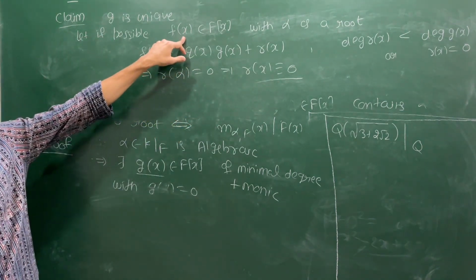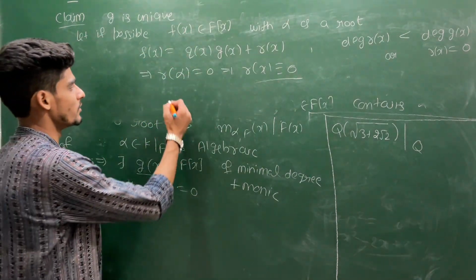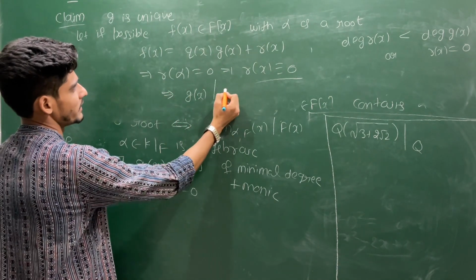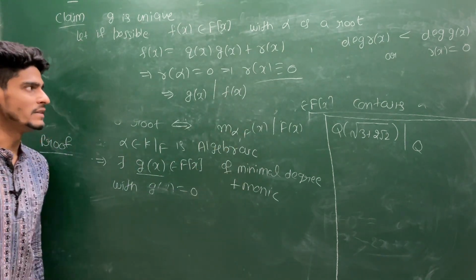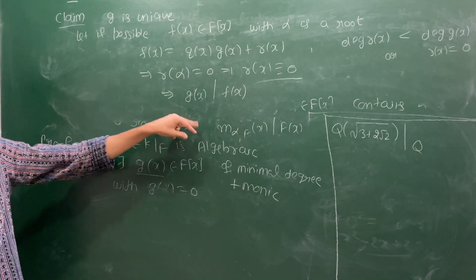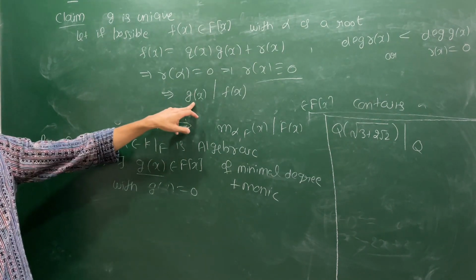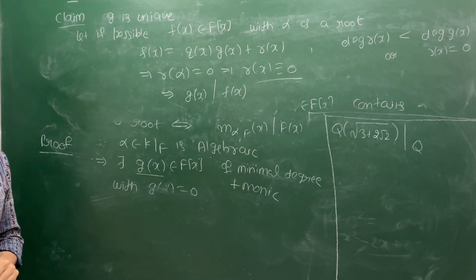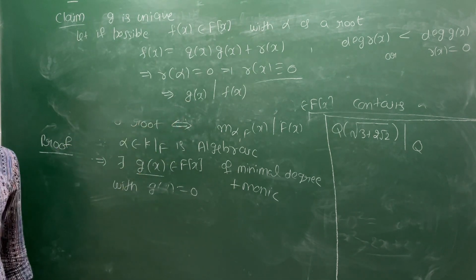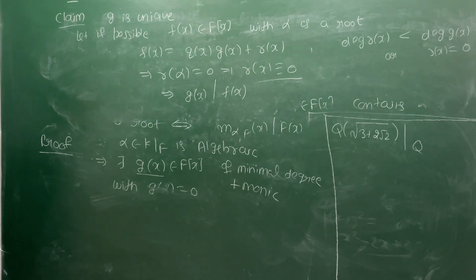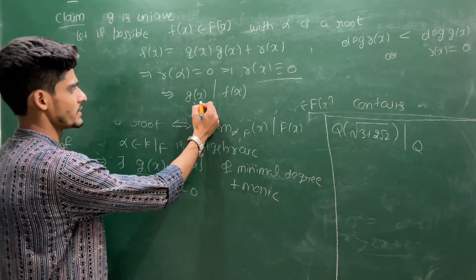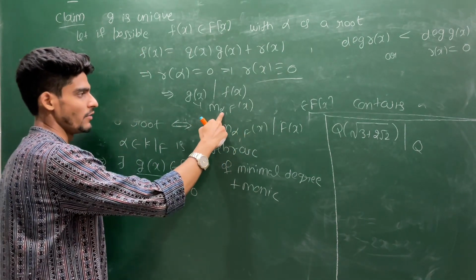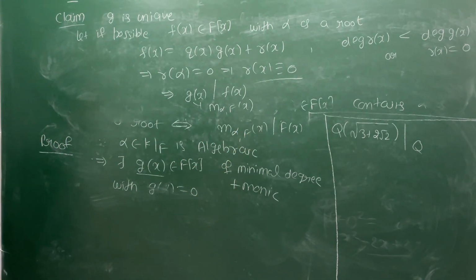So if you choose any other polynomial which contains alpha as a root, then this will force g(x) to divide f(x). That means this g must be a unique polynomial, because you are choosing g to be a monic polynomial. That is why g is the unique monic irreducible polynomial which contains alpha as a root, and we call this g m_alpha(x), the minimal polynomial of alpha over the field F, and this is always unique.